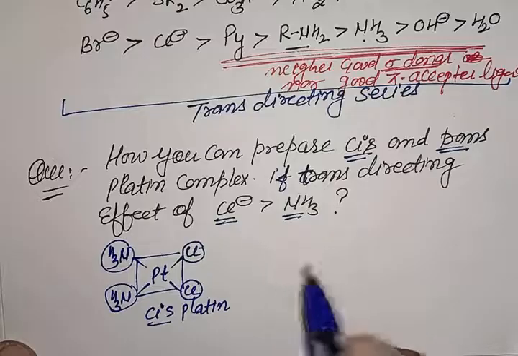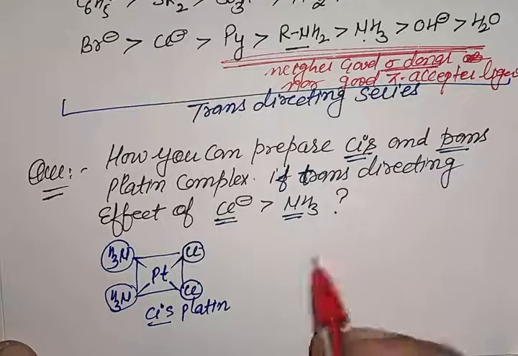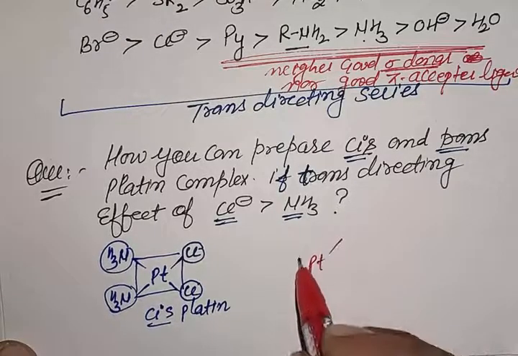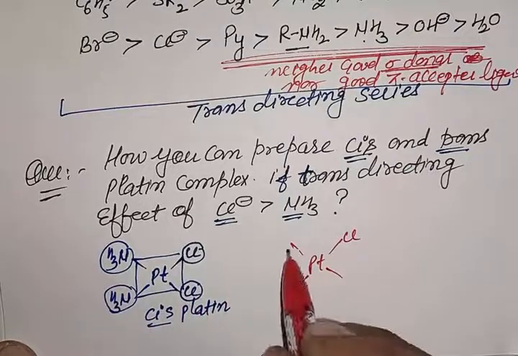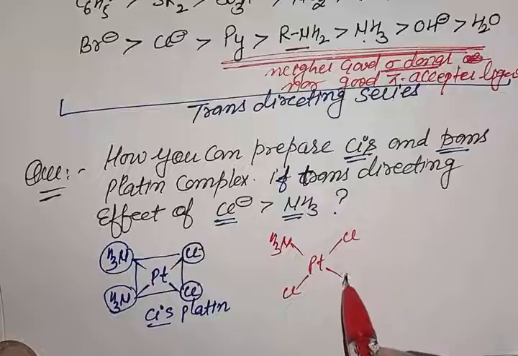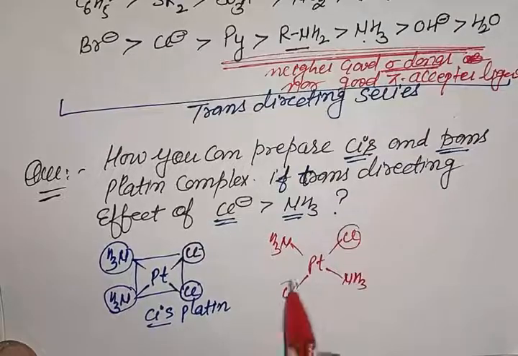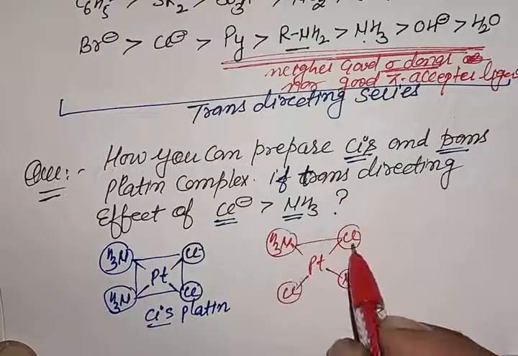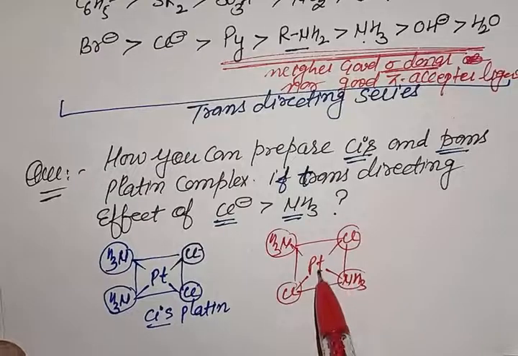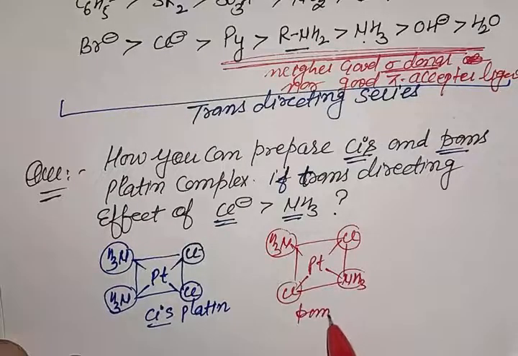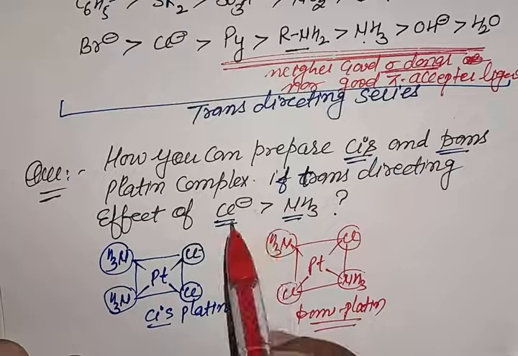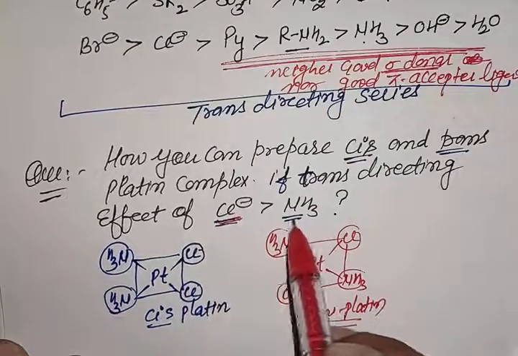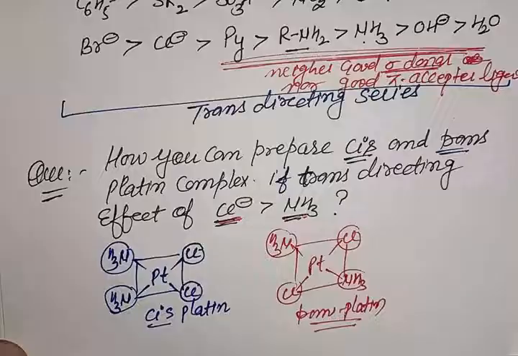Similarly, in the trans complex, both 2 NH3 and 2 Cl ligands are attached with the metal, but they are opposite to each other. This is the trans-platin complex. We have to prepare these two complexes considering that the trans effect of Cl negative is more than NH3.